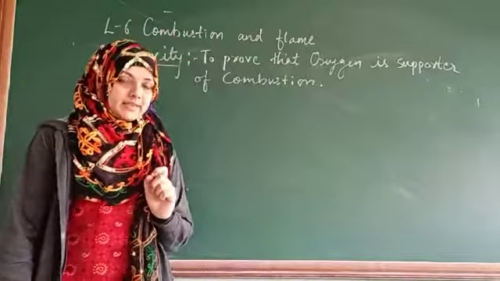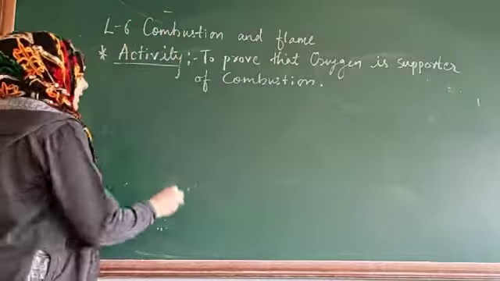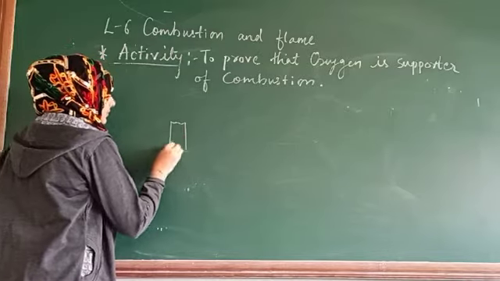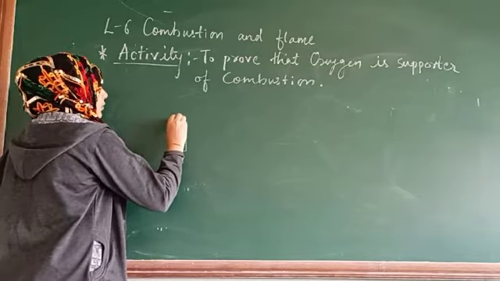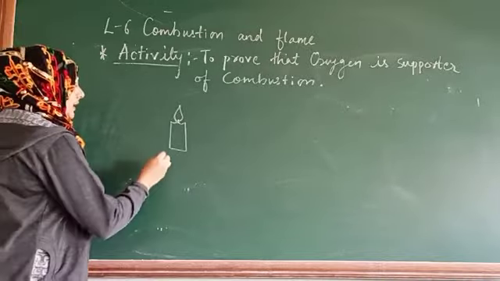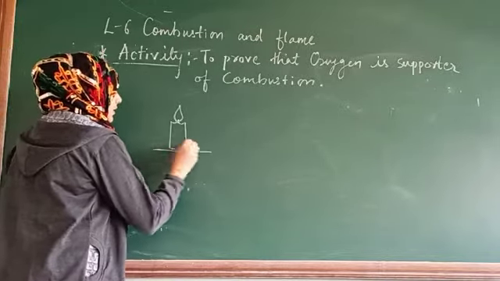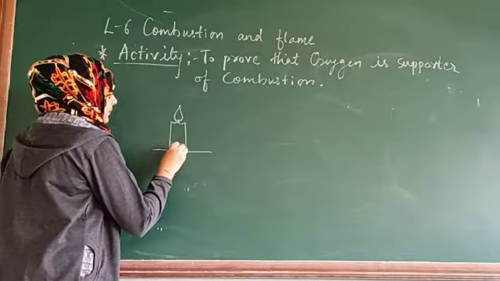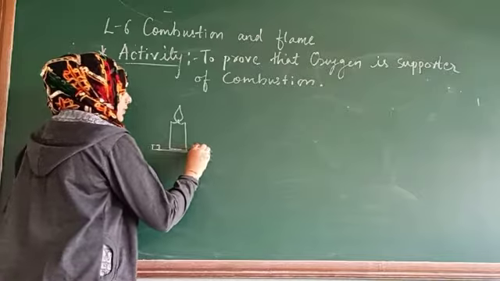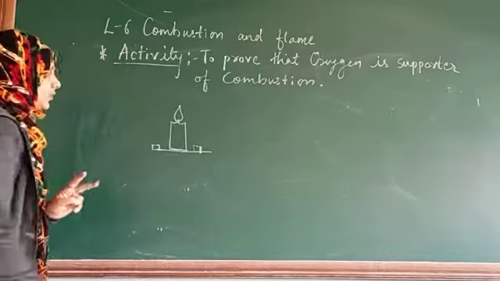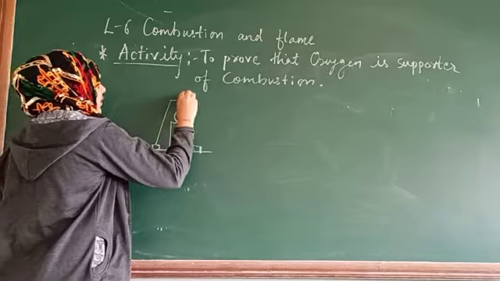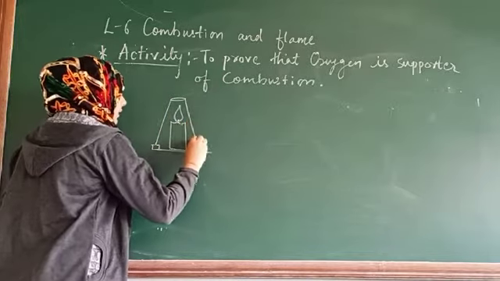So dear student, in this case what we are going to do, we have to take one candle and we have to light it. Suppose this is your table. On the table you have to keep the wooden blocks. You have to keep the two wooden blocks on the side, and on that you have to keep your glass inverted.